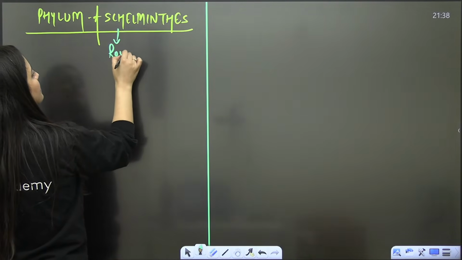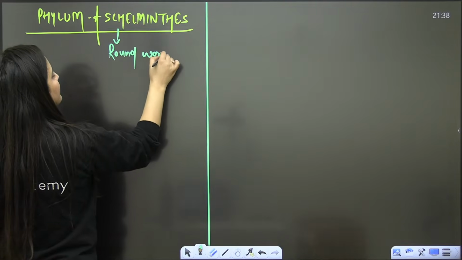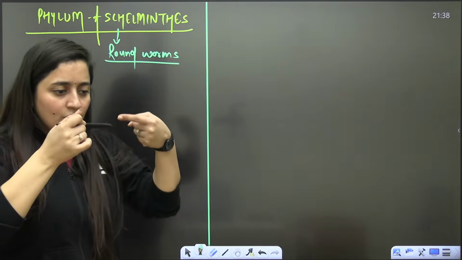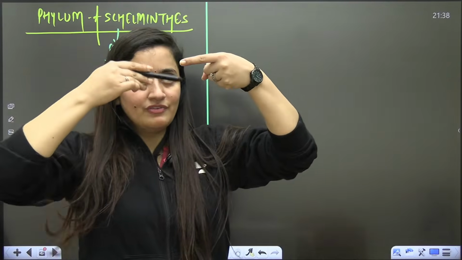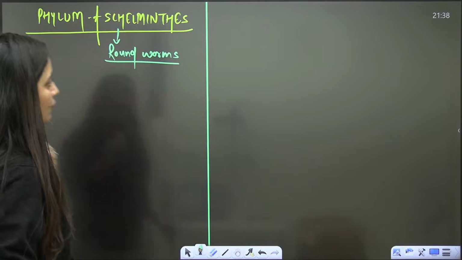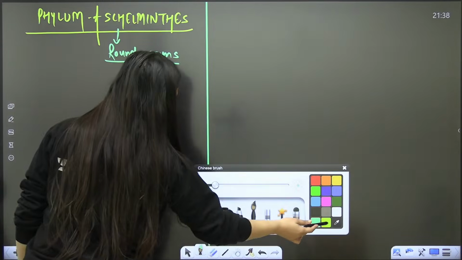You are talking about the roundworms here. Why? Because when we take their cross section, we will see that circular outline. So we are calling them the roundworms, right?